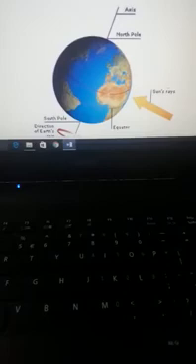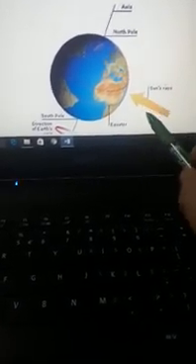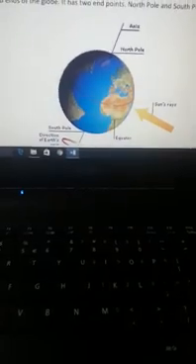As our earth is moving all the time, this movement of the earth, which is called rotation, causes day and night, as the part of the earth which comes in front of the sun will be having day, and the part of the earth which is beyond the sun will be having night. So this is about the axis.